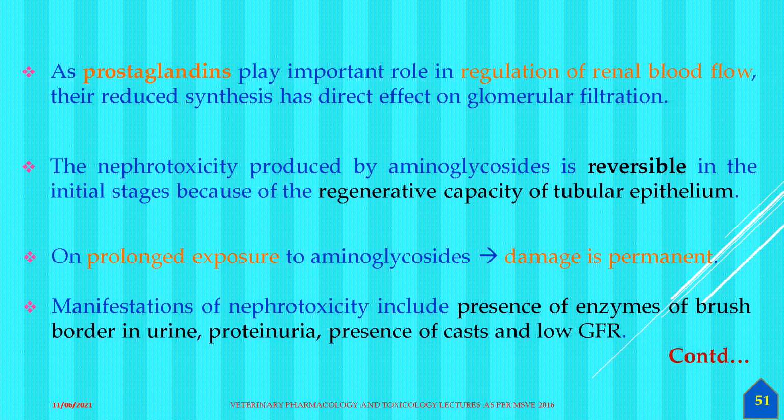There is a presence of brush border enzymes in the urine, then proteinuria will be present, then there will be certain casts, and a lower glomerular filtration rate. So these are going to affect the antimicrobial drug.